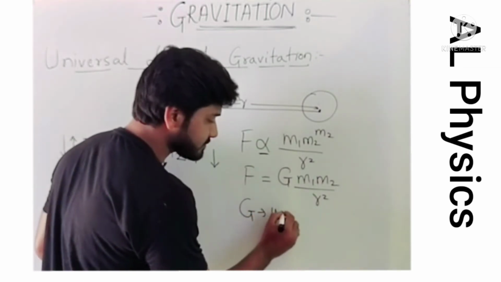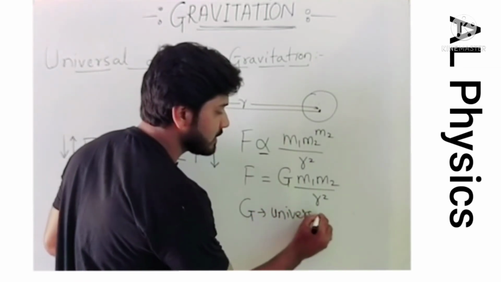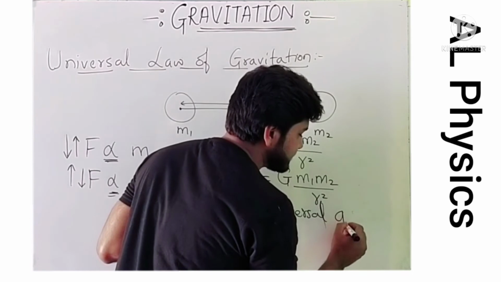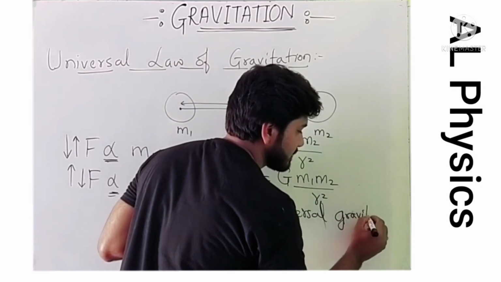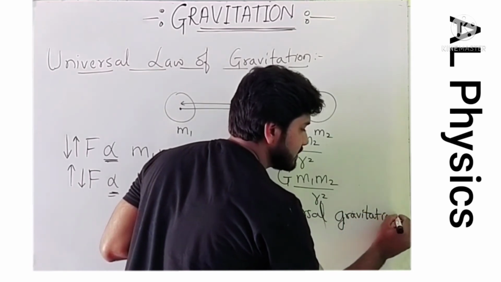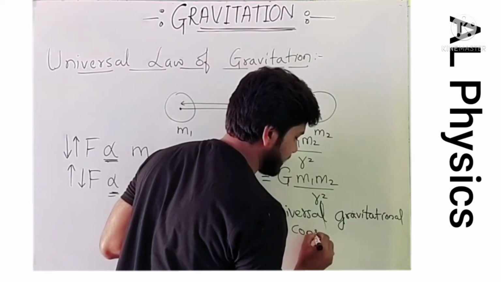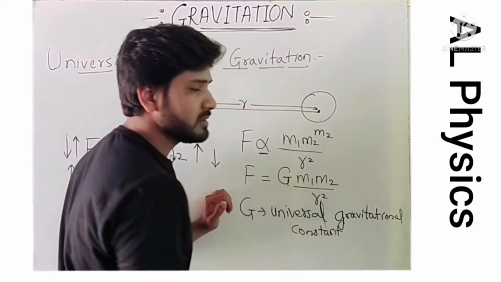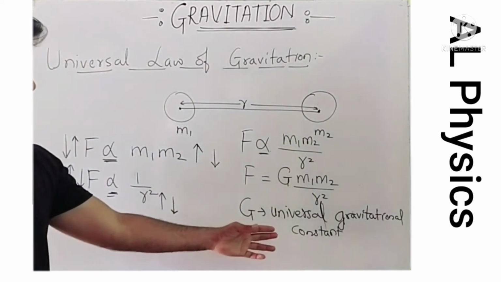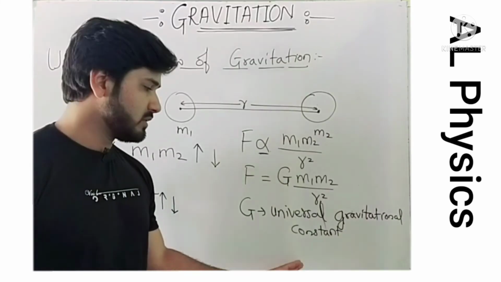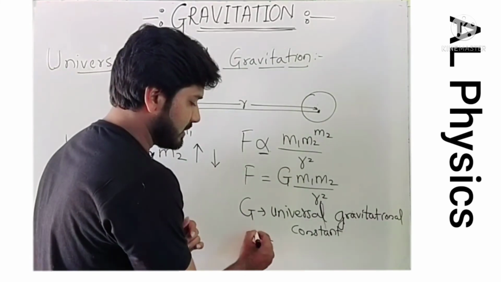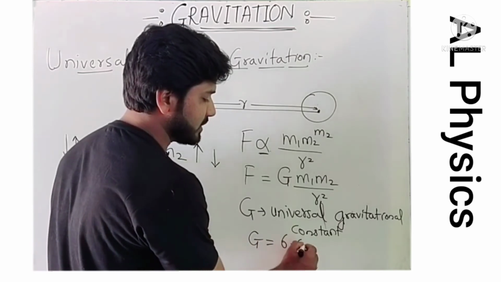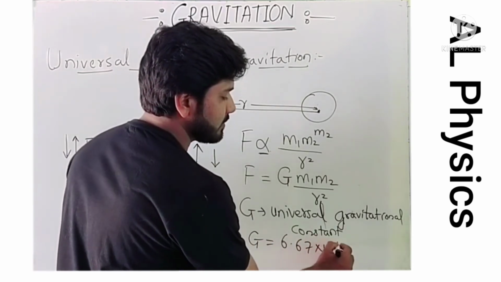What is that? Universal gravitational constant. And this is constant, it will remain constant wherever you go in the universe. So this G value is 6.67 into 10 raised to minus 11.